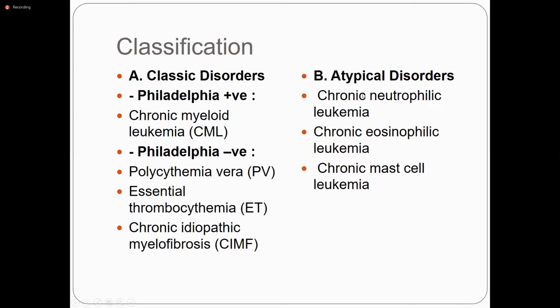And a few are the atypical disorders, which are rare disorders. Chronic neutrophilic leukemia has an increased neutrophilic leukocytosis. Chronic eosinophilic leukemia has an increased eosinophilic lineage, increased eosinophilia. And chronic mast cell leukemia is when there is an increased mast cell leukocytosis, increased mast cells in the marrow.